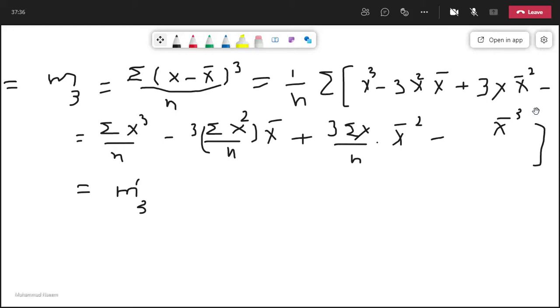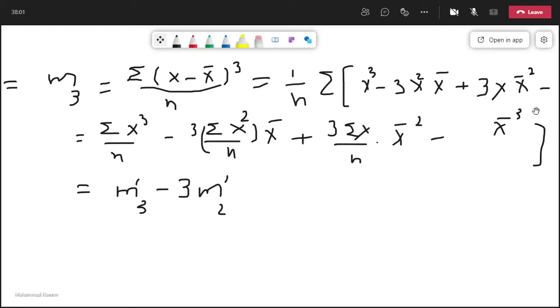Third moment about origin, minus 3. What is sigma x square over n? This, within the brackets, is the second moment about origin. And what is X bar?